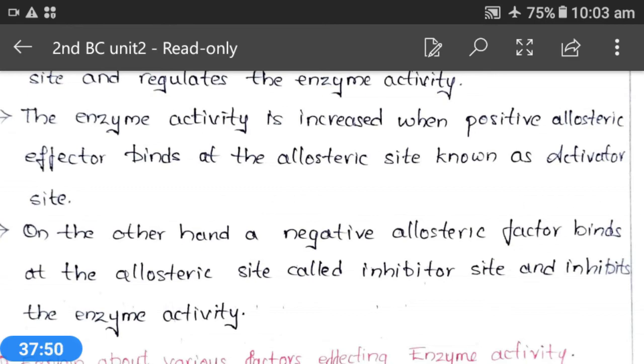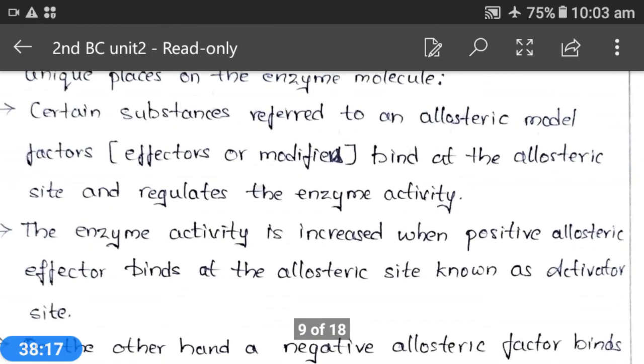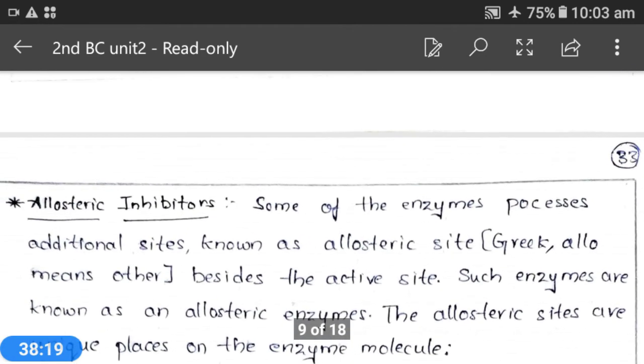Here you can see two graph plot lines. Km value will increase and Vmax remains unchanged.